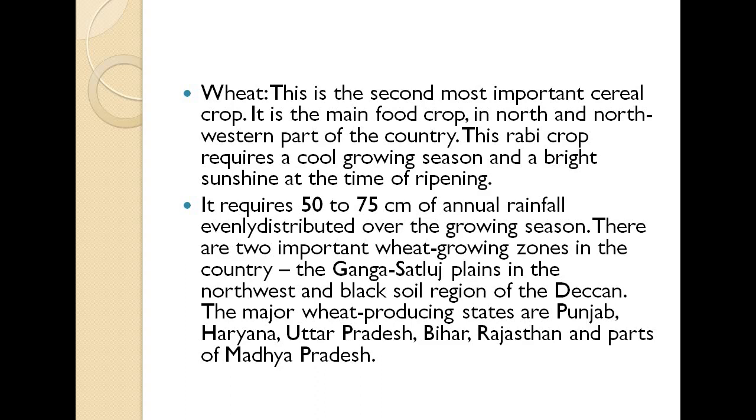But in the other zones, in the western zone if we talk about, or basically in the southern Deccan plateaus, there they use certain strategies or irrigation methods to produce it. Basically they use the Ganga Satluj plains in the northwest and black soil regions of the Deccan to produce wheat there.